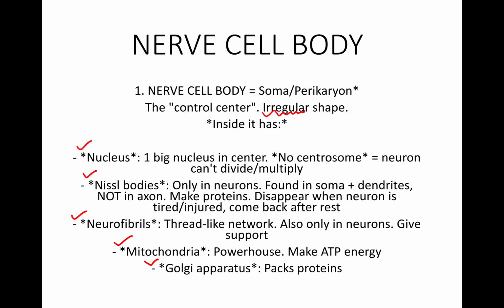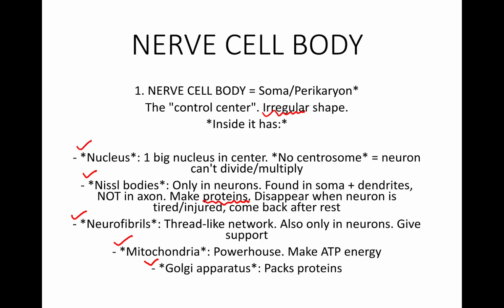And what do Nissl bodies do? They help in making proteins. So their main function is to make proteins. They disappear when the neuron is tired or injured. After rest, the Nissl bodies come back, because they help in making proteins and give energy. And what are neurofibrils? They are a thread-like network, also seen only in neurons. You can see Nissl bodies and neurofibrils only in neurons, and they give support. It is like a support system for the neurons.